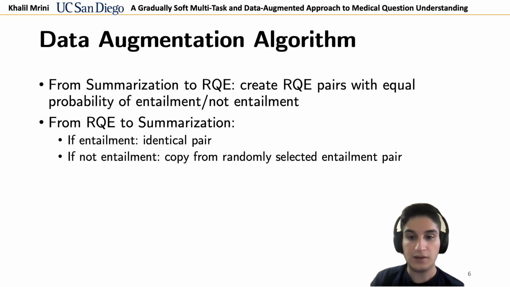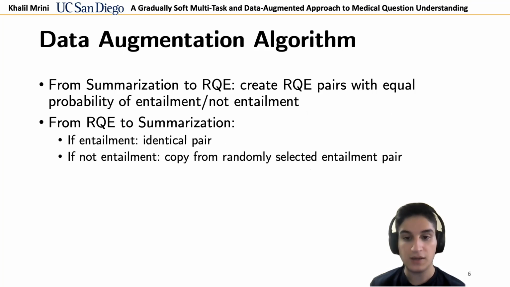So our data augmentation method addresses a weakness in previous work in multitask learning, where each task involves a distinct dataset, often from a different domain. Our data augmentation will enable us to use datasets in the same domain, and we hypothesize that this can benefit performance in both tasks. For summarization datasets, we create equivalent RQE pairs.